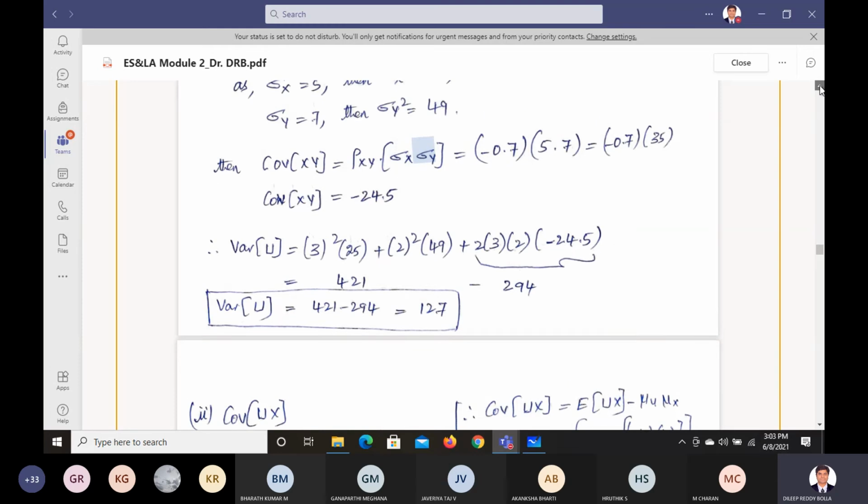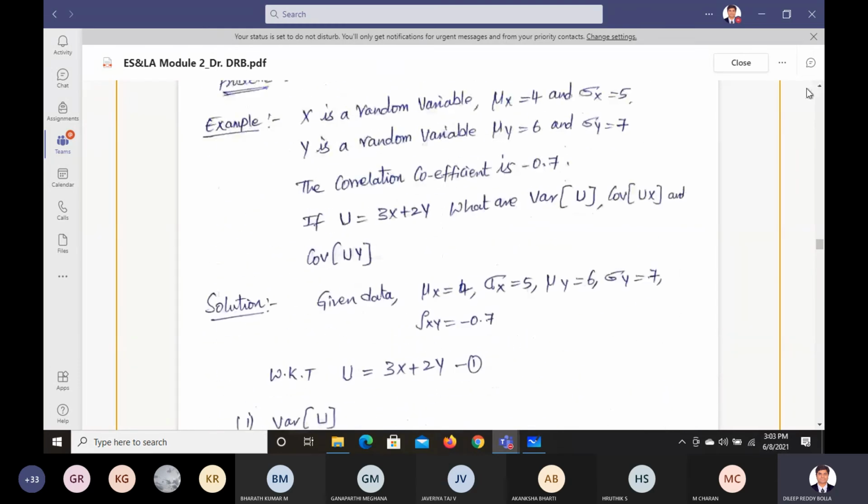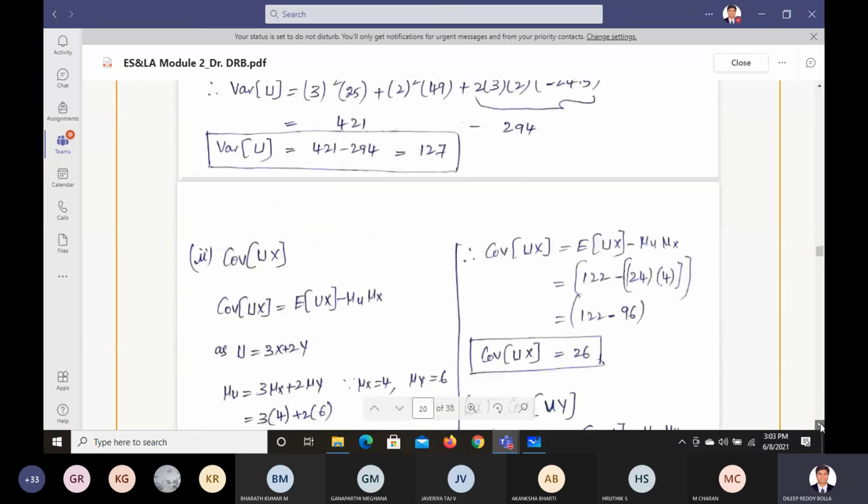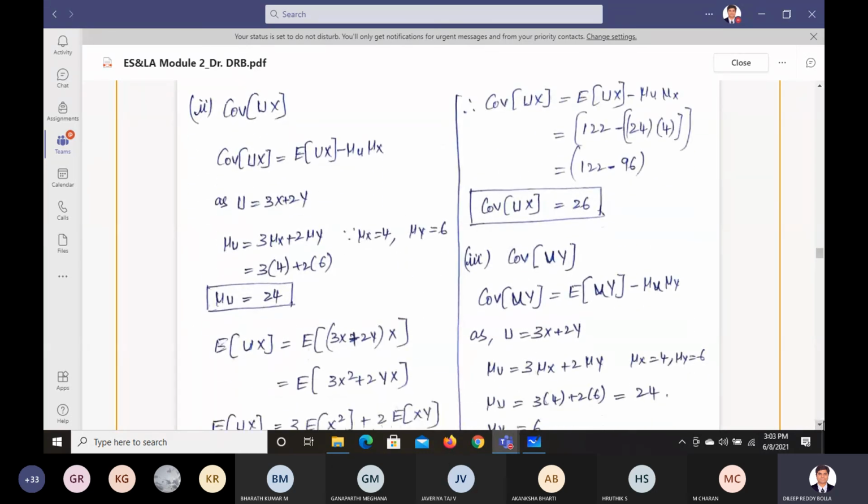That's the first part we did, variance of u. Now how to do covariance of ux and covariance of uy. If you know how to do covariance of ux, similarly you can do covariance of uy. So covariance of ux is what? It is E of ux minus mu u into mu x. We know u is 3x plus 2y, so the value of a is 3 here and the value of b is 2.